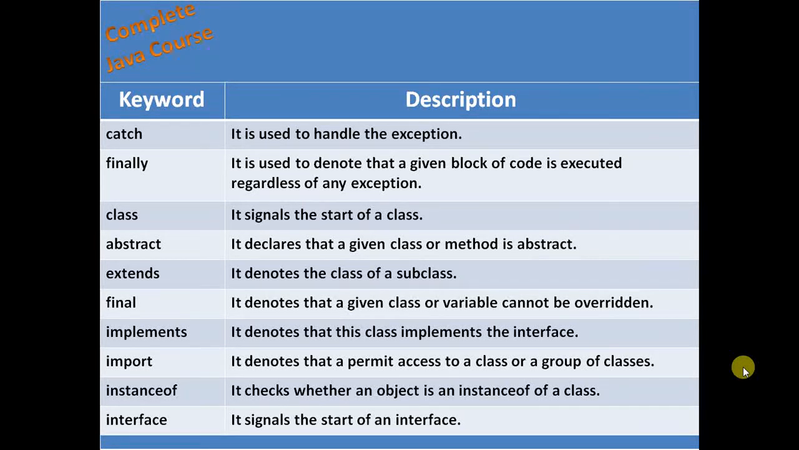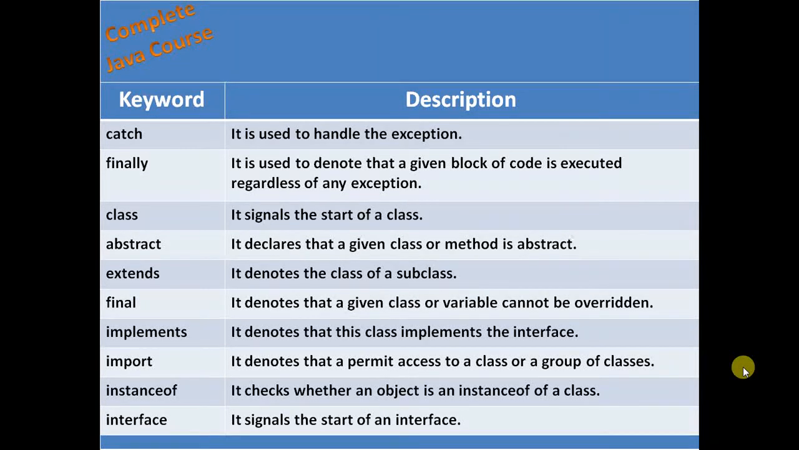Class. It signals the start of a class. Abstract. It declares that a given class or method is abstract. Extends. It denotes the parent class of a subclass. Final. It denotes that a given class or variable cannot be overridden. Implements. It denotes that this class implements the interface. Import. It permits access to a class or a group of classes.